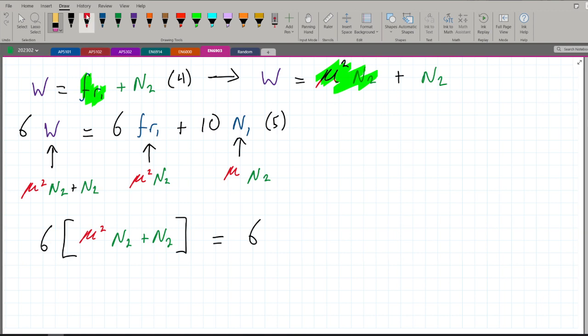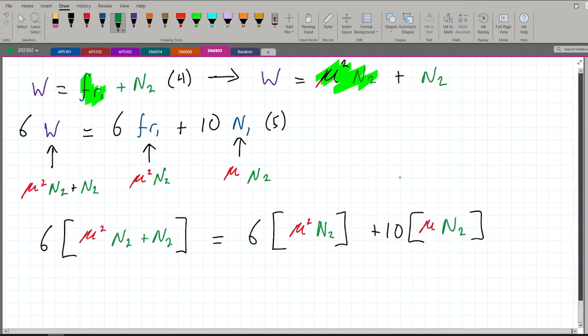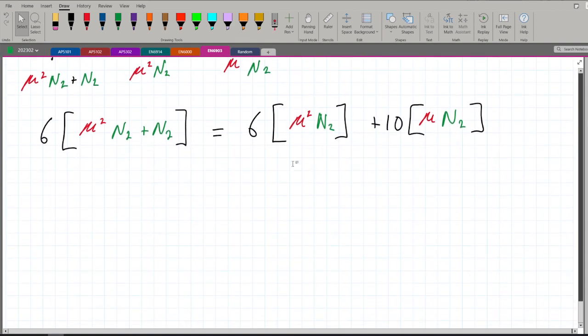Just going to put these in boxes so you guys know that this is just me plugging in, substituting the values. So mu squared N2. The last one is going to be plus 10 N1. N1 is mu N2. So mu N2. And now we have an equation like this.